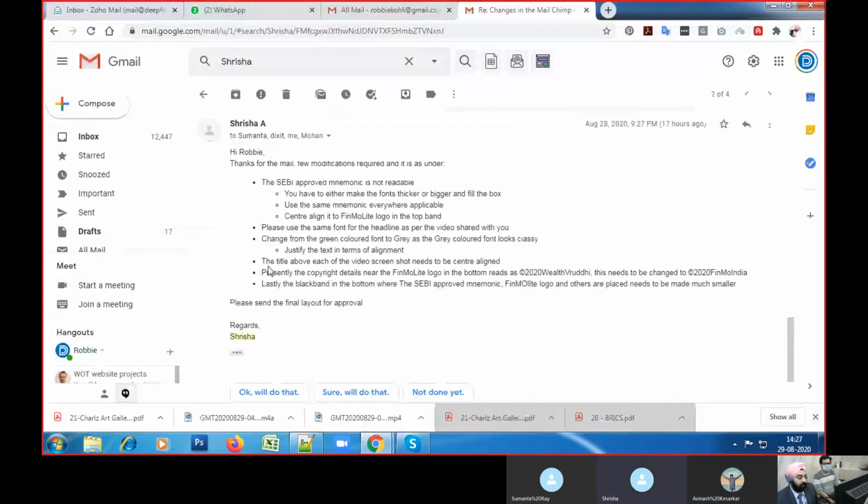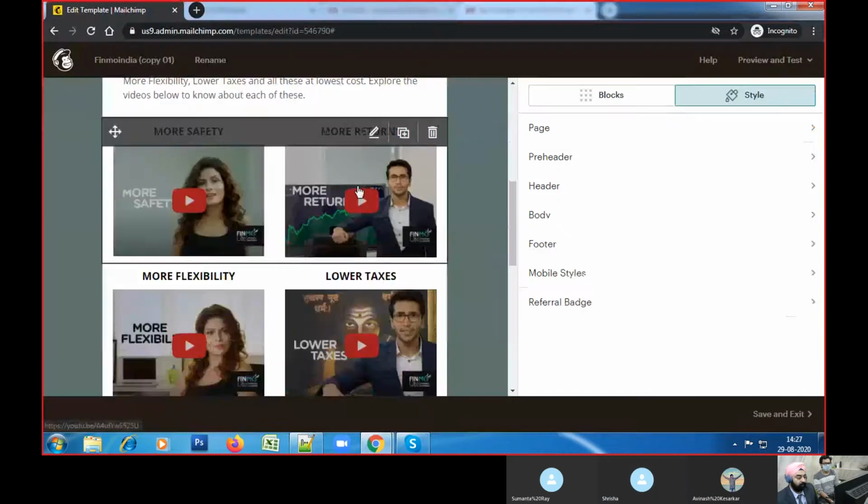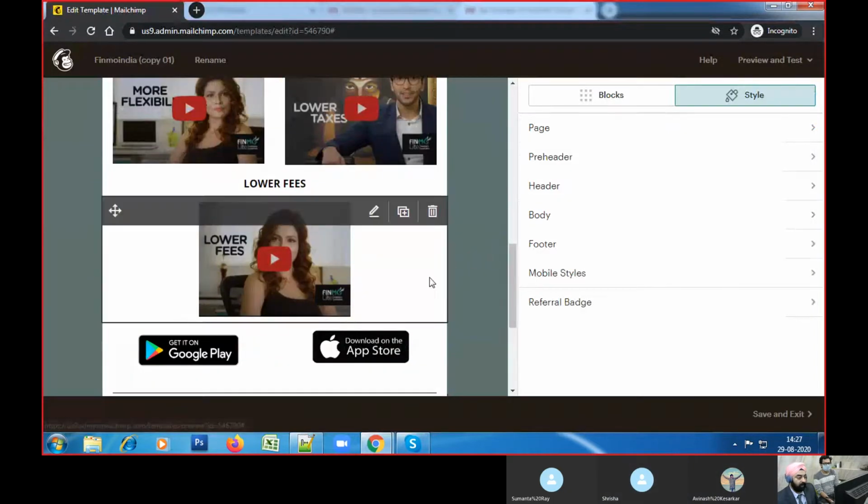The other aspect was the title above each of the video screenshots needs to be centrally aligned. So we have done that. All of them are centrally aligned.